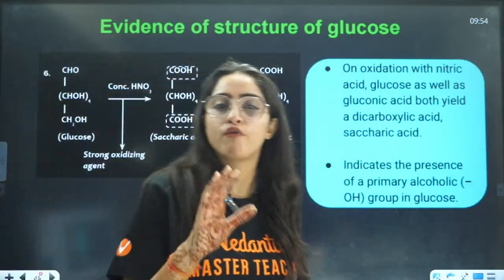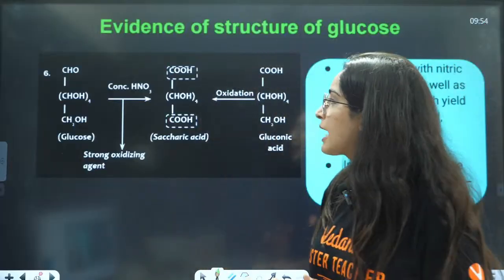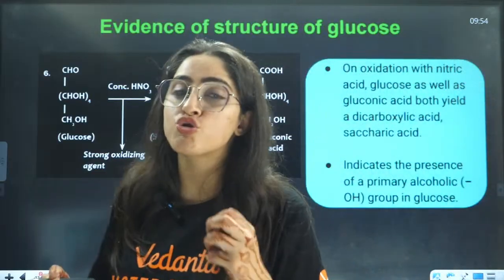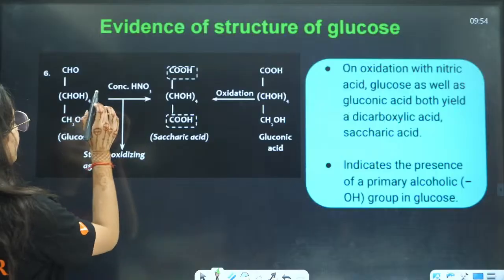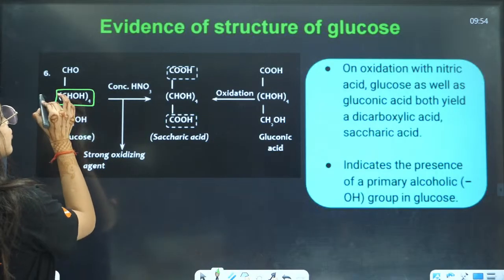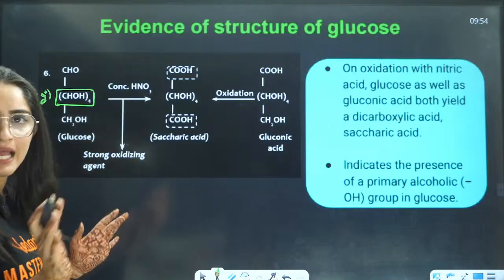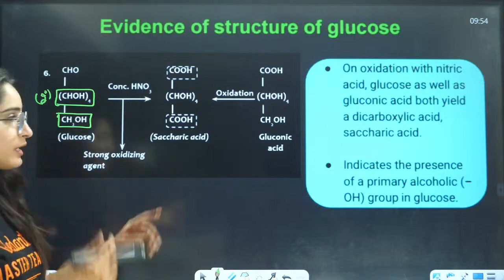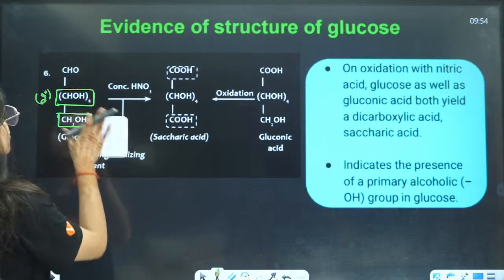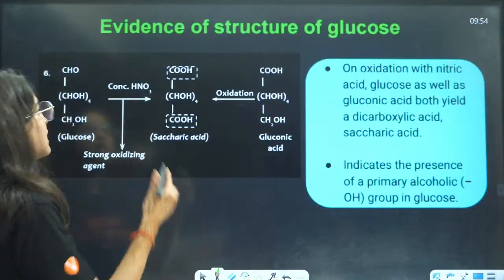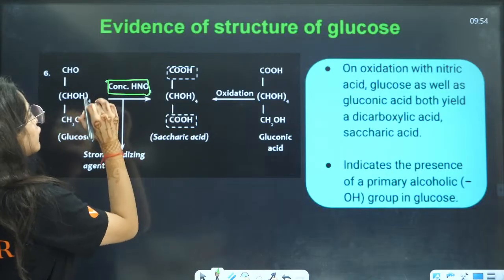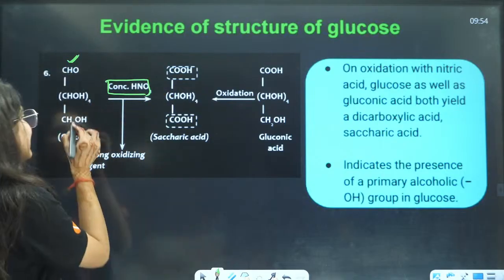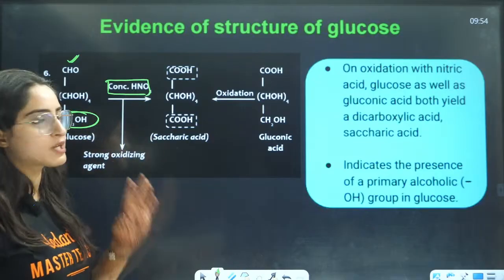Now, to understand how many of them are primary and how many are secondary, we will do one more oxidation reaction, using a strong oxidizing agent. If you use a strong oxidizing agent like concentrated HNO3, the secondary OH group will remain as it is, but the primary group will get converted to COOH. The CHO group is oxidized to COOH, and the primary alcoholic group is also oxidized to COOH.